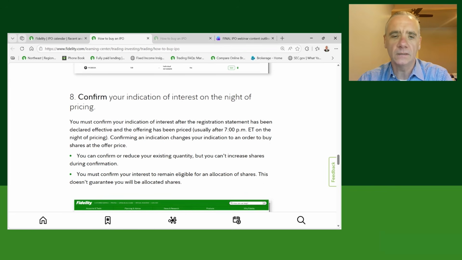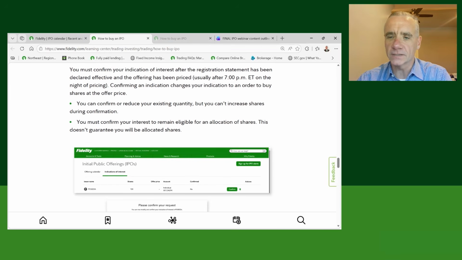To Heather's point, you can reduce your existing quantity, but you cannot increase it. And as we've touched on a couple times, really important, you must confirm your interest to remain eligible for an allocation of shares. Again, it doesn't guarantee that you will be allocated shares.